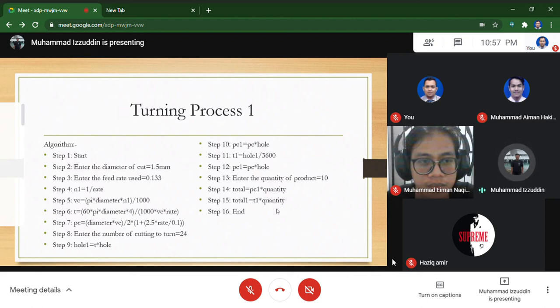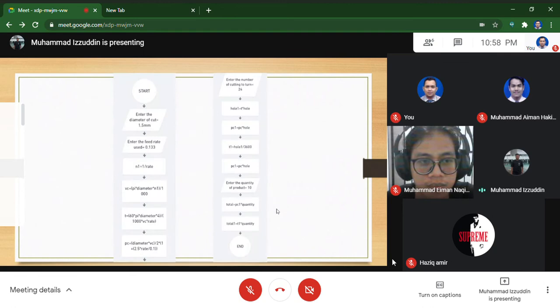Step 8, enter the number of cuttings to turn, which is 24. Step 9 until step 12 is the formula for the calculation. Step 13, enter the quantity of product, 10. Step 14 and step 15 is the total power consumption and time used. And lastly, step 16, end. So this is the flowchart for the turning 1 process.